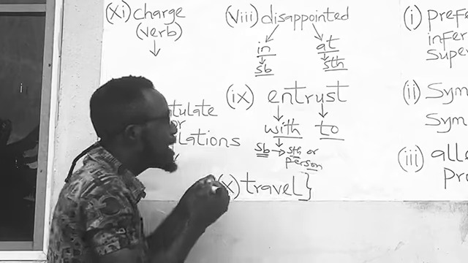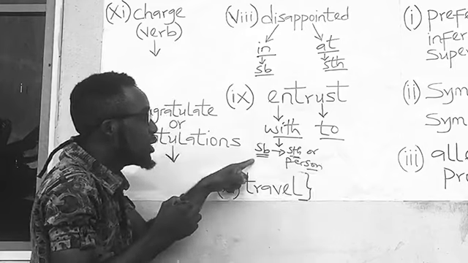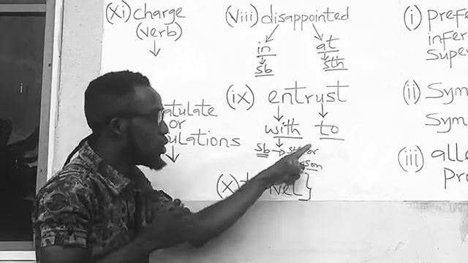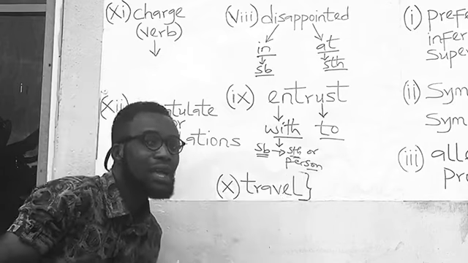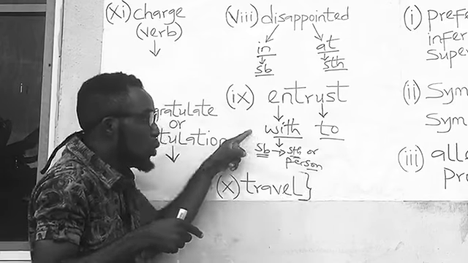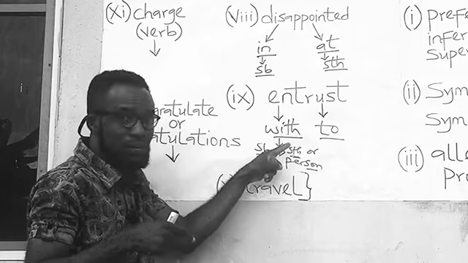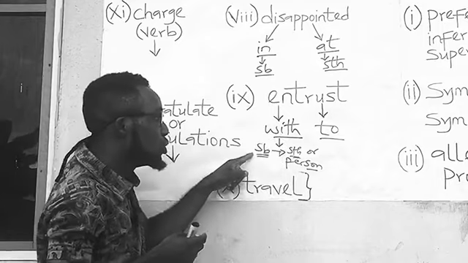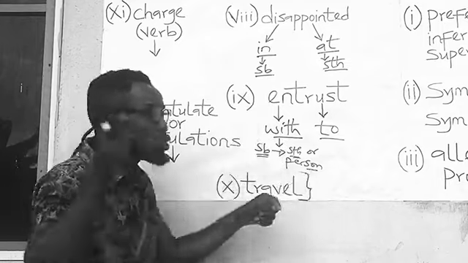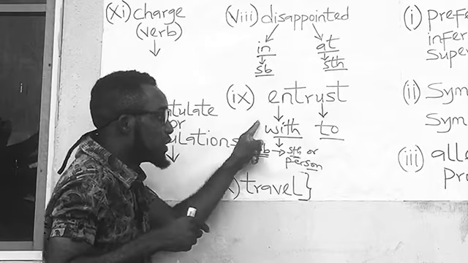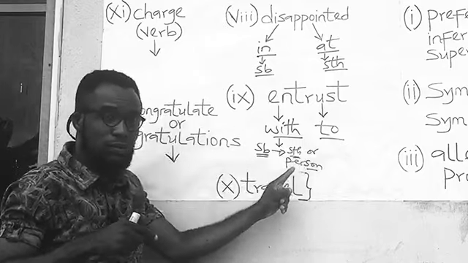Look at it. You entrust somebody with something or a person. For example, I am entrusting you with my car. I am entrusting you with my wife. So you entrust somebody with something or a person.